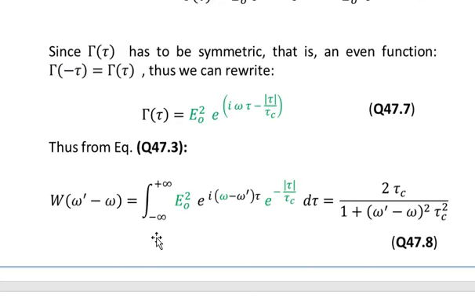Over here in equation number 8, we have substituted the value of gamma from equation number 7 into the previous equation as I have shown just a moment ago, and then, solving the integral, we have found the value of capital W as a function of omega prime minus omega is equal to 2 tau c divided by 1 plus the square of omega prime minus omega, multiplied by the square of tau c, as shown in equation number 8.